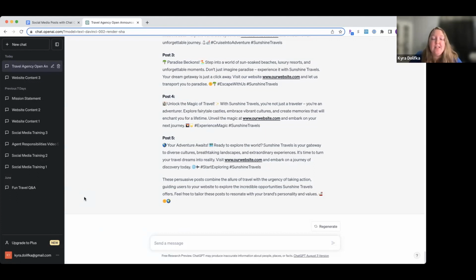You can see they really tailored it to what I said I sold, right? We did cruises here, but if you're doing all inclusives or if you're doing Europe, you need to make sure you write that in your description, and you're going to see the results are going to be reflective of that. Okay. And then lastly, what is your expected result? What goal do you want to achieve from your results?